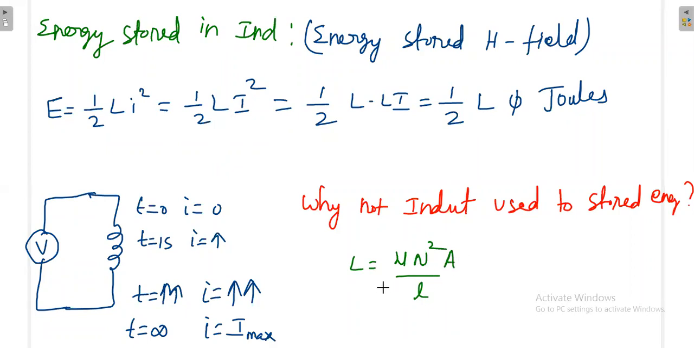So what they are telling is, compared to a capacitor, to store a particular energy, the inductor takes more space, because the inductor dimension is really different compared to the capacitor. So to store a particular energy, the inductor takes more physical dimension. That's why practically the inductor is not used to store energy. The inductor becomes bulky as compared to the capacitor. That's why we are not using the inductor; mostly we are using the capacitor.